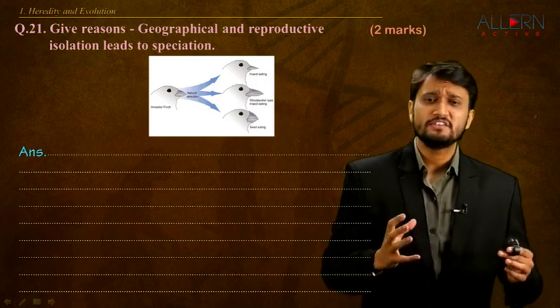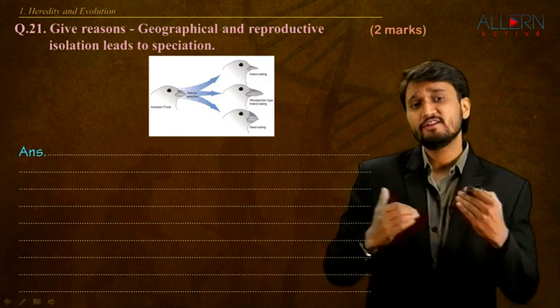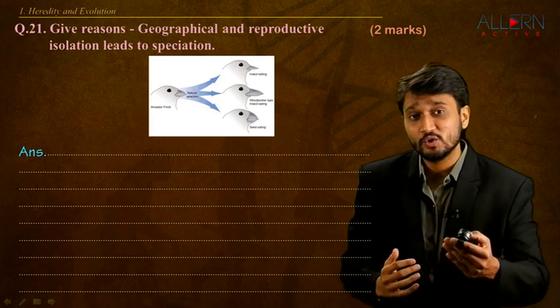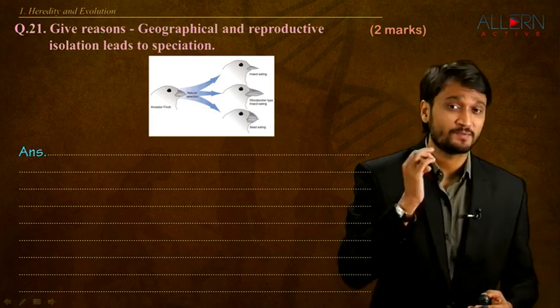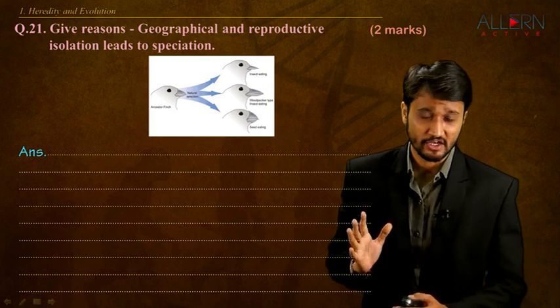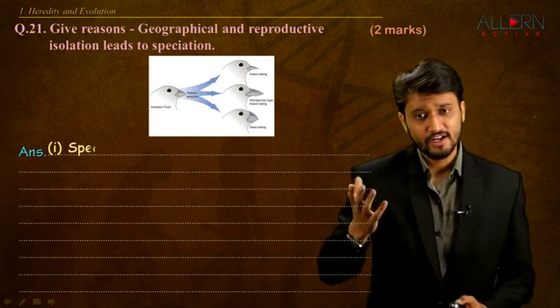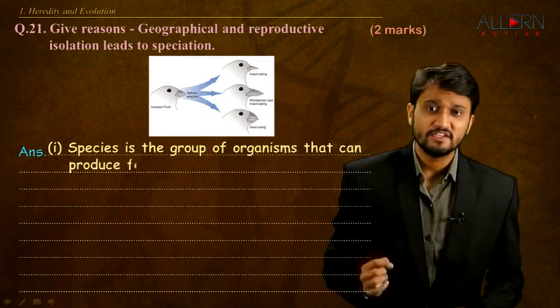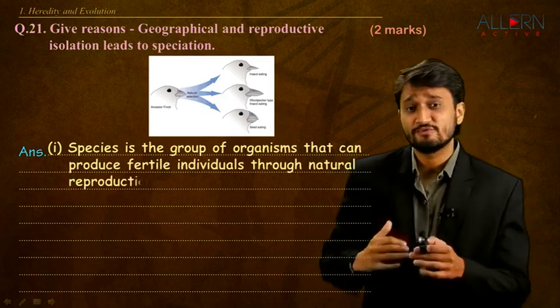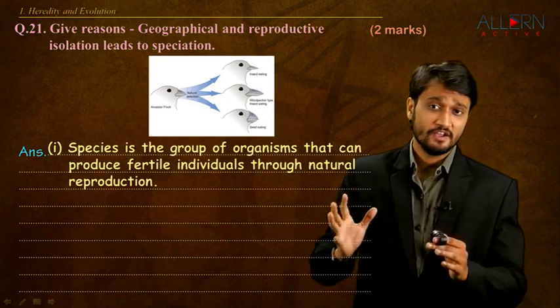species. So species is a group of organisms that can reproduce with each other and give birth to a fertile offspring by natural reproduction. Very important for us to mention the term fertile offspring, right? So that's our first point. Species is the group of organisms that can produce fertile individuals through natural reproduction.